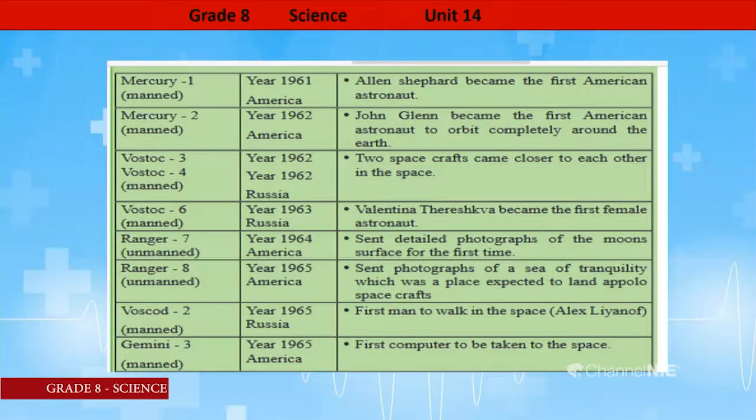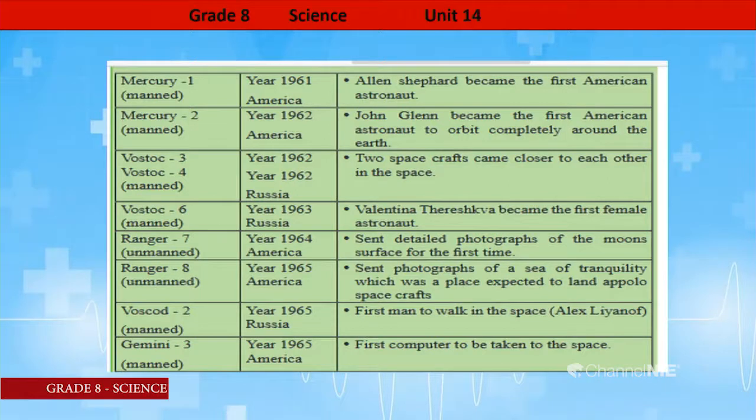Then shall we move on to Vostok 3 and Vostok 4. First, Vostok 3 was launched in 1962, and in the same year, 1962, Vostok 4 was launched. Two spacecraft came closer to each other in space. Vostok 3 and Vostok 4, both of them are manned spacecraft. They were also launched in 1962. Two spacecraft came closer to each other in space.